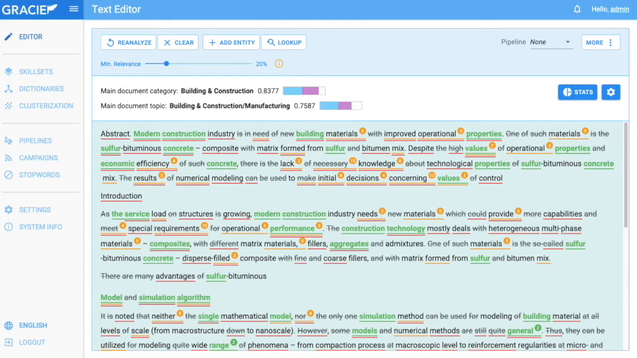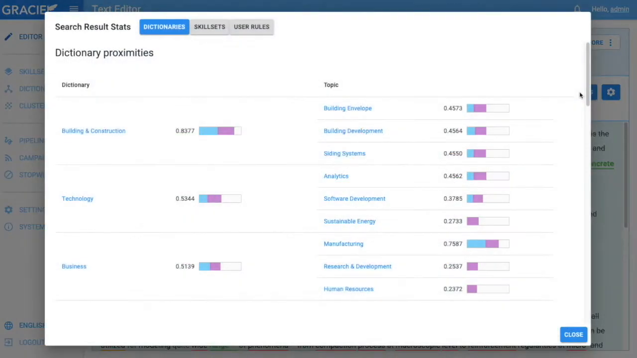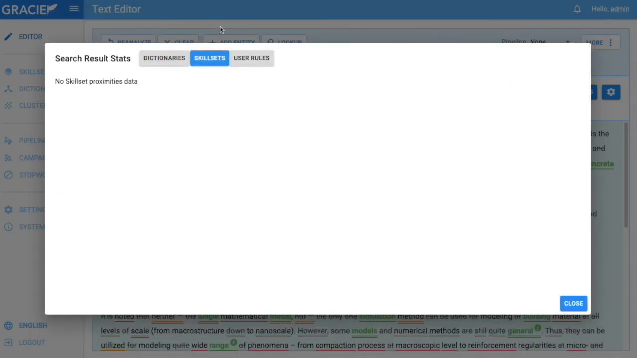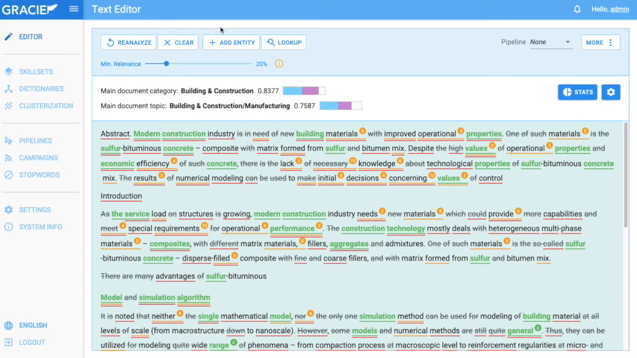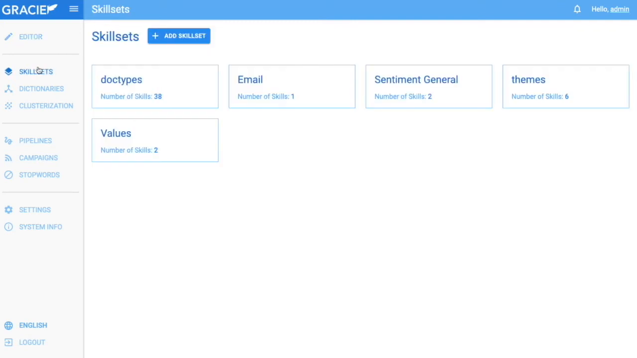If I open up the stats screen, I can get a deeper look at what Gracie thinks. Here we can see the top 3 dictionaries and the top 3 topics of each's classification. If I navigate to the Skill Sets tab, we can see that there are no results. So far, it's plain to see that we know what this document is about, but we don't know what this document is. To build the research paper model, I can go to Skill Sets and create a new skill set called Research Paper.